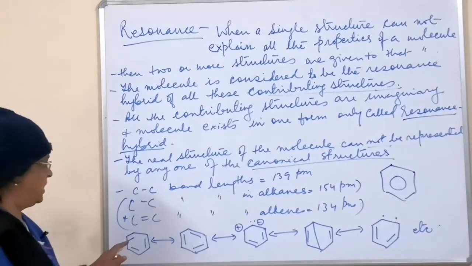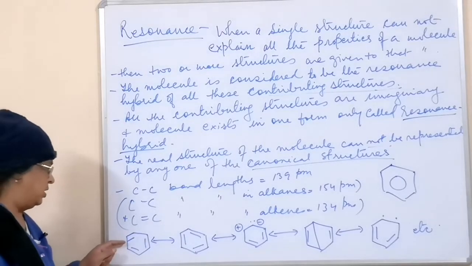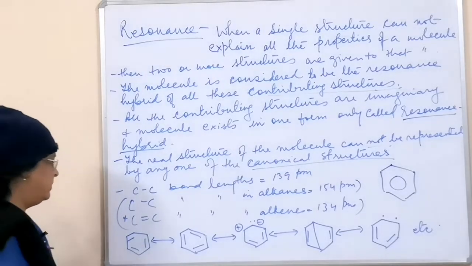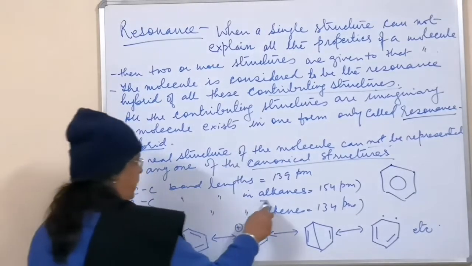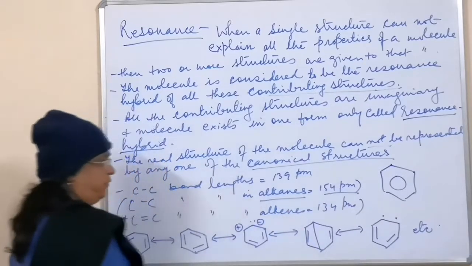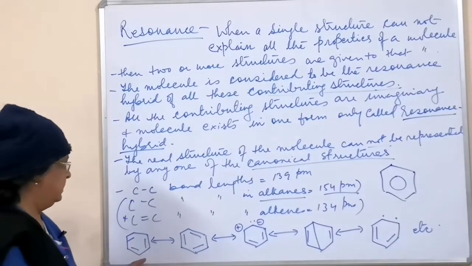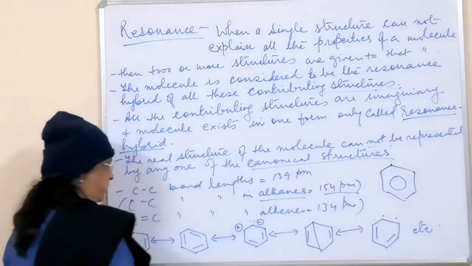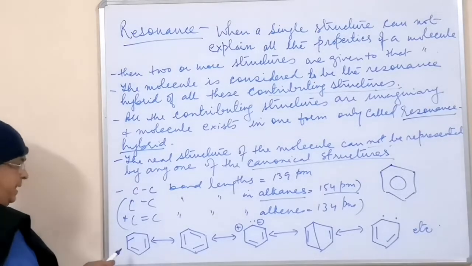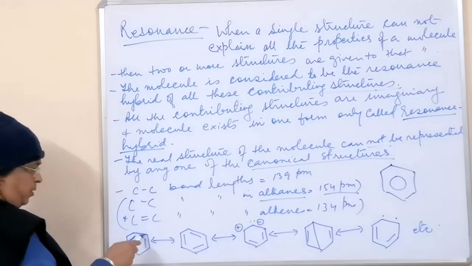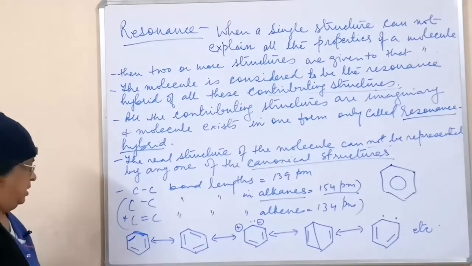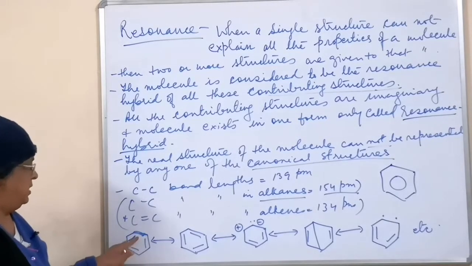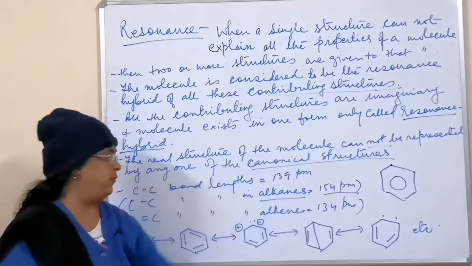Then, in the Kekulé structure, we have carbon-carbon double bonds and carbon-carbon single bonds. The carbon-carbon single bond which we see in alkanes has a bond length of 154 picometer, and the double bond which we have in alkenes has a bond length of 134 picometer. But in benzene, the double bond does not have 134 picometer and the single bond does not have 154.